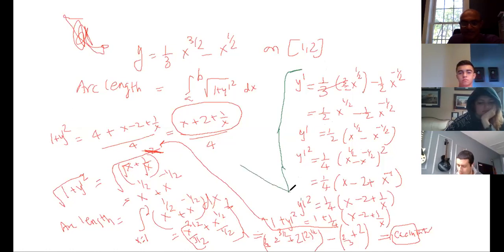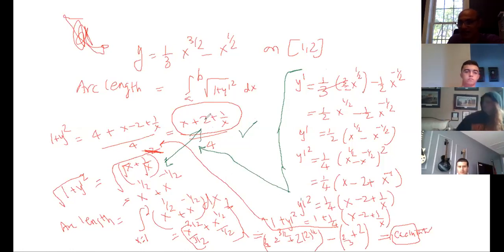Then after that, I just went over here. Look at here. So here 1 plus y dash square equals this one. I took the LCM and I got this one. But the most important thing is how to write this in the form of a perfect square. So I wrote it down as root x plus, and every time you will be getting some perfect square terms like this, at least for the examples I'm going to provide you. Why perfect square? Because I am looking for the square root. So if I make a perfect square, this perfect square and this square root will get cancelled out, so that I will have very simple functions to integrate very easily. Make sense? And that will provide you the arc length.